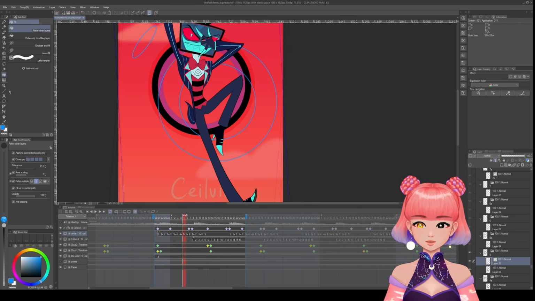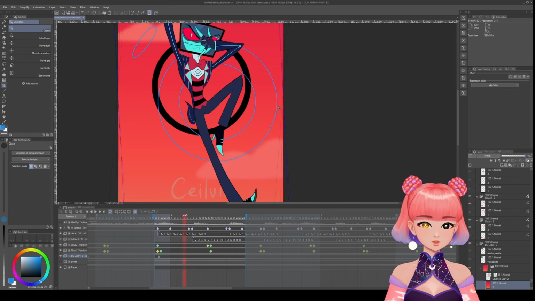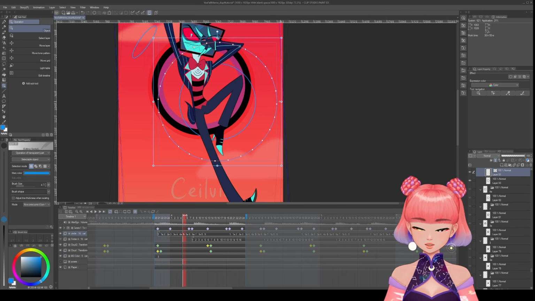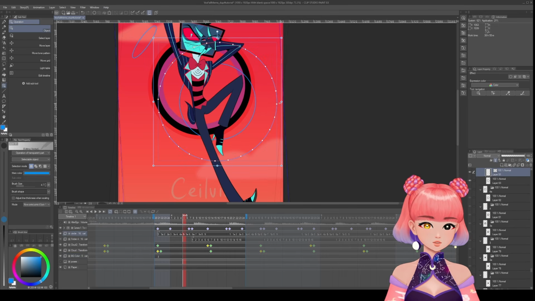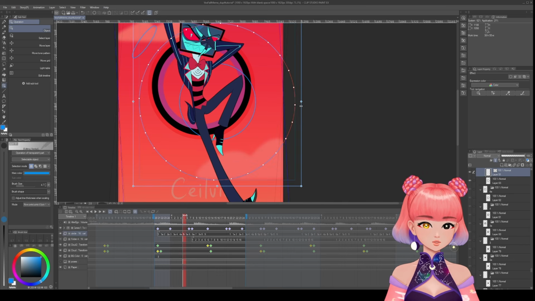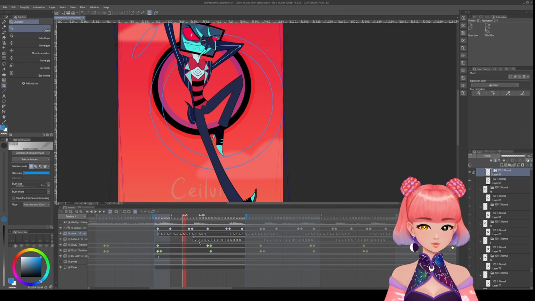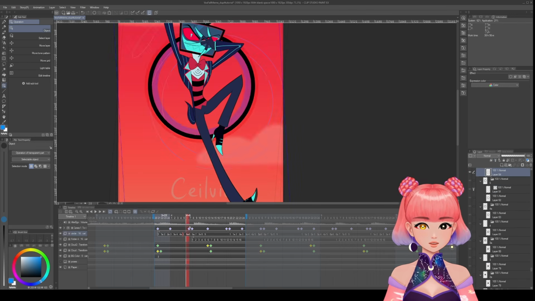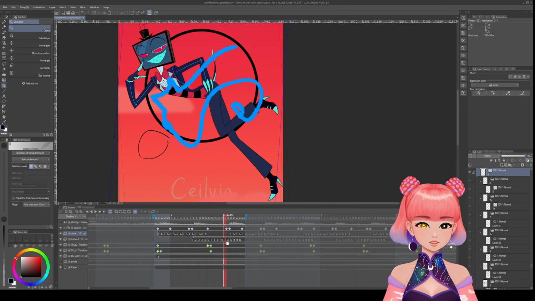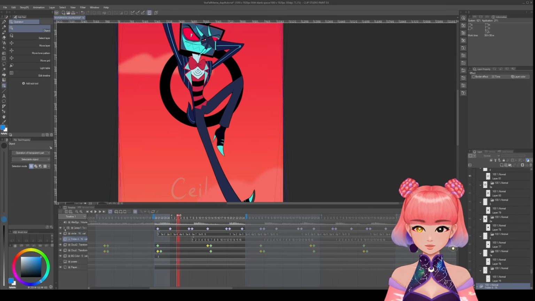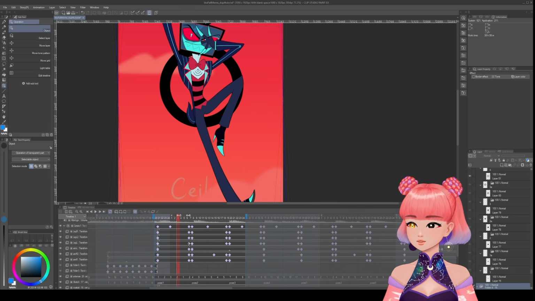And with the duplicated layer, I could just change the size again, like Shift, Alt, oops. Click on this, Shift, Alt, make it bigger, and then click on this, hold down Shift, Alt, boom, like that, and then fill it again. So that's how I made this expanding circle right here. There's probably a better way to do it in other software programs, but this is what it is with CSP.